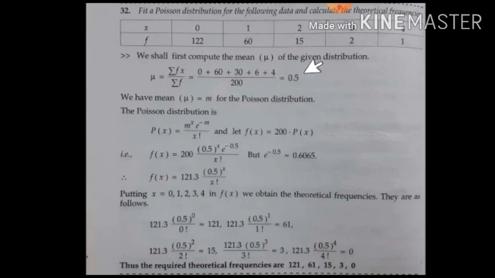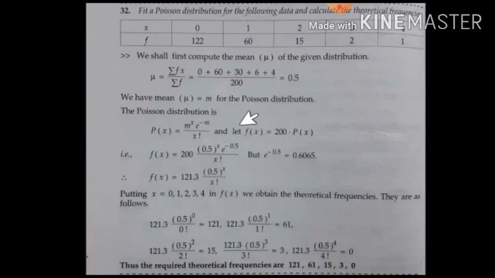So in case we don't have any other method of finding it from the given data, for the mean you use a statistical method to find the mean value. So here P of x is nothing but m to the power of x e to the power of minus m by x factorial.